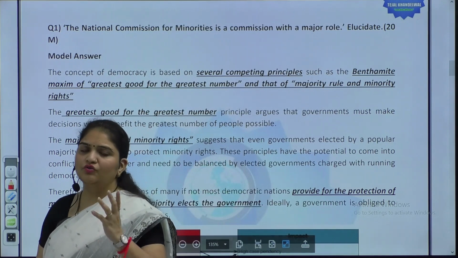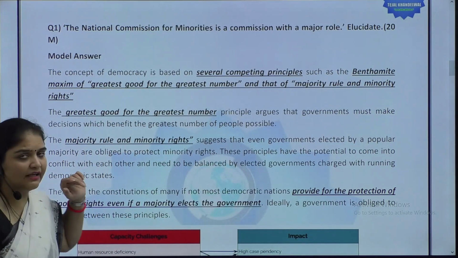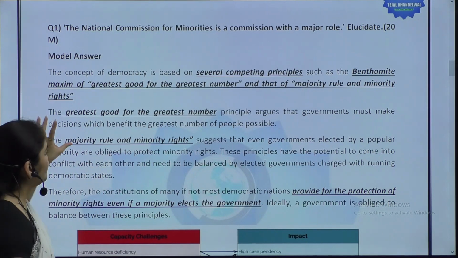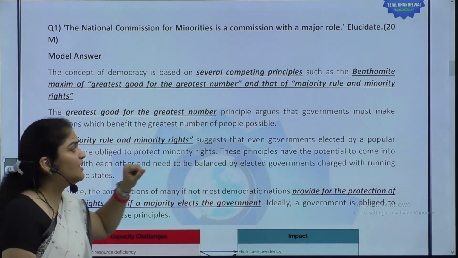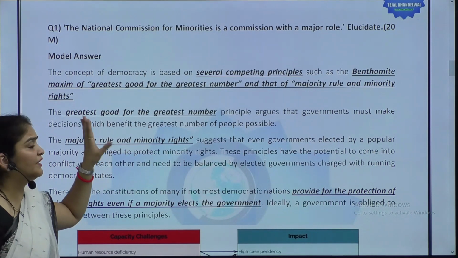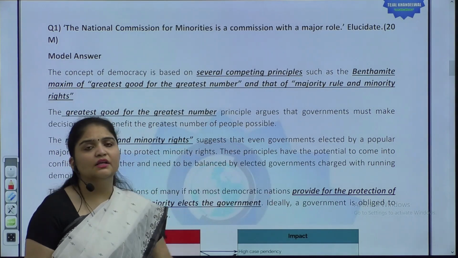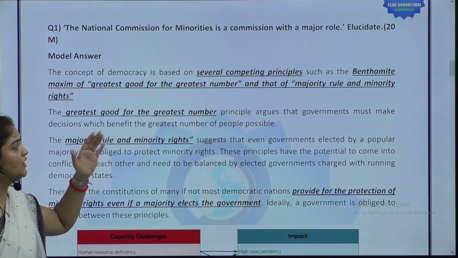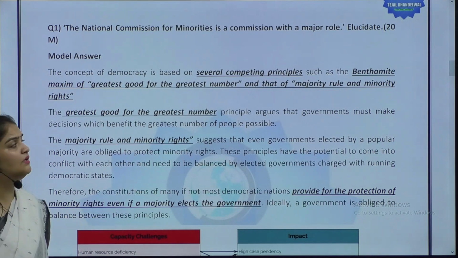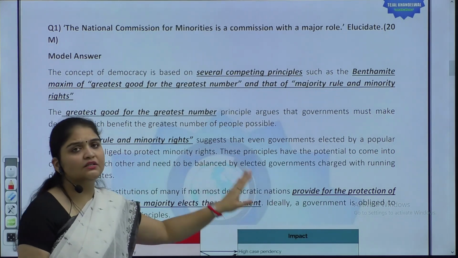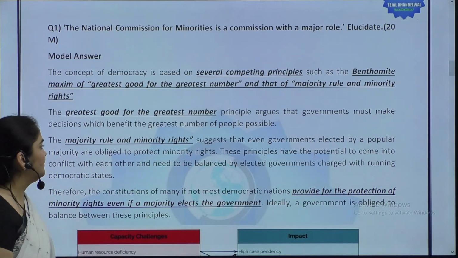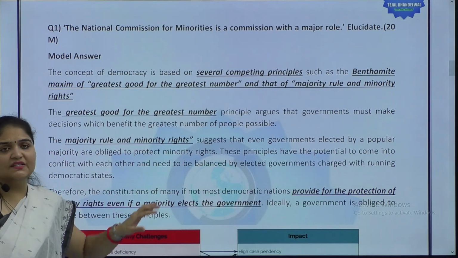All right. Now let's see how this has to be done in real time. So the concept of democracy is based on what we say. I have started with: democracy is based on several competing principles, such as the Benthamite maxim of the greatest good for the greatest number, and the other principle, majority rule and minority rights. The greatest good for the greatest number means that governments must make decisions which benefit the greatest number of people possible. And majority rule and minority rights suggest what?